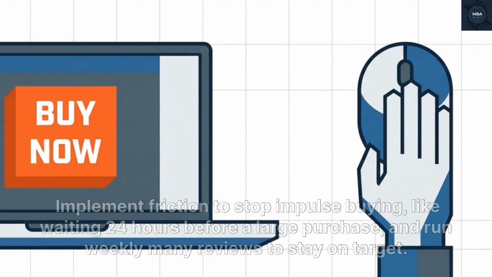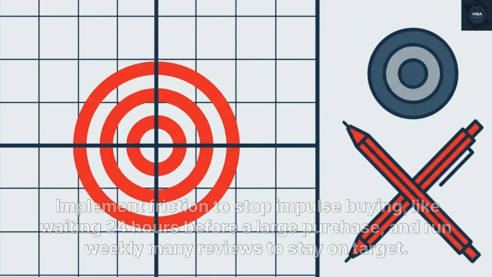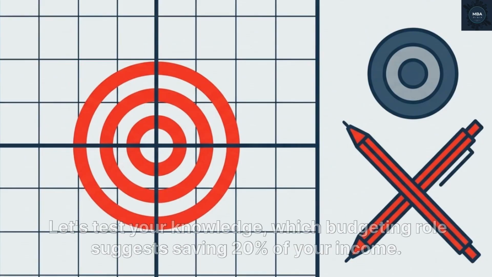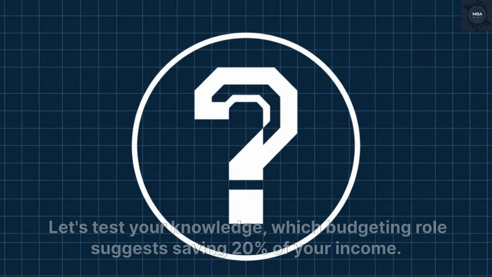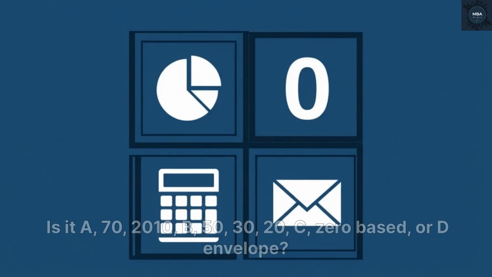Implement friction to stop impulse buying, like waiting 24 hours before a large purchase, and run weekly mini reviews to stay on target. Let's test your knowledge. Which budgeting rule suggests saving 20% of your income? Is it A, 70-20-10, B, 50-30-20, C, zero-based, or D, envelope?